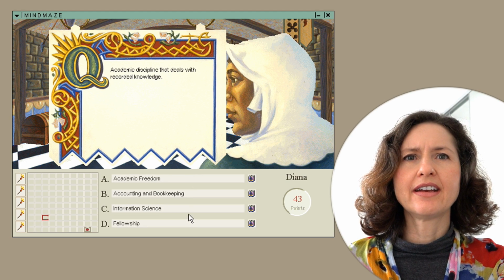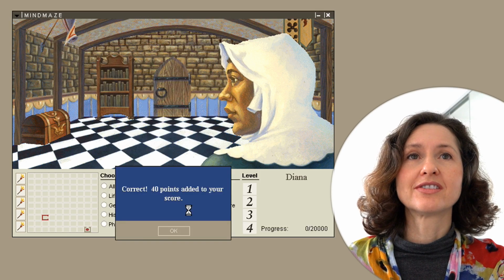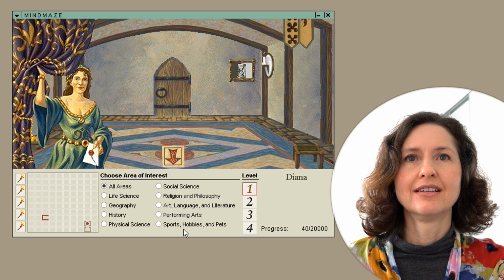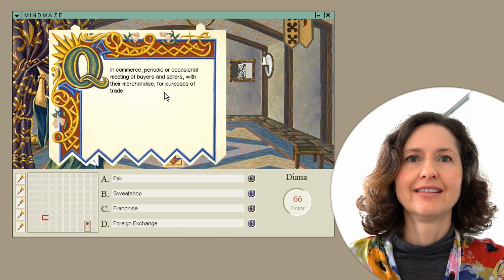Fellowship. It's not that. It might be information science. Okay, you did it, and you've moved through one door forward. See how you're one door forward? And there's only one door ahead that you can go, which would take you forward again.